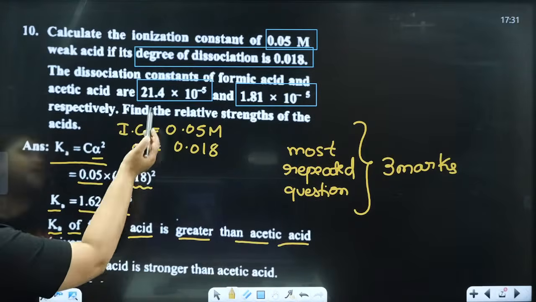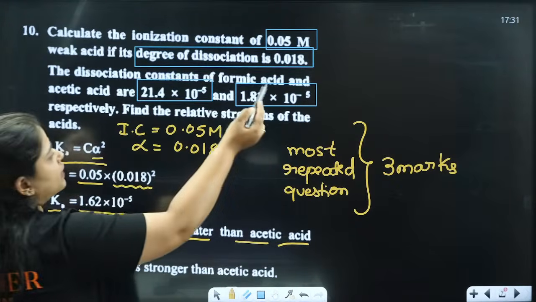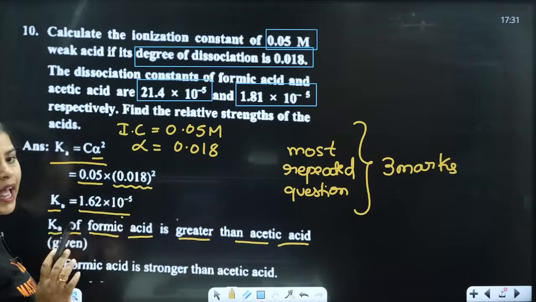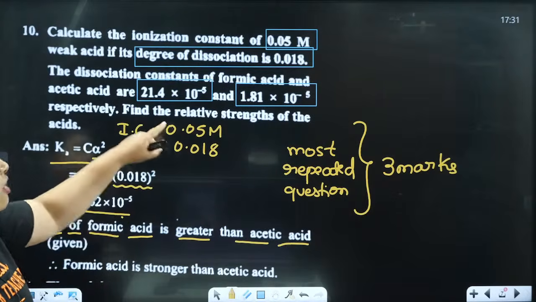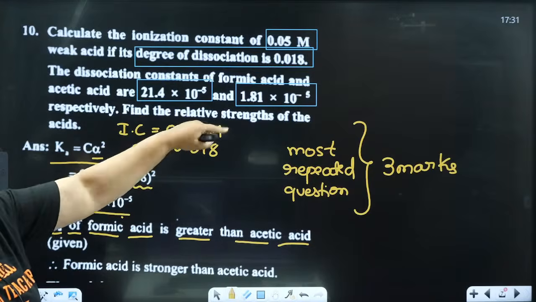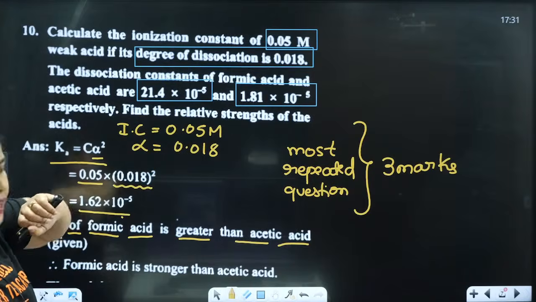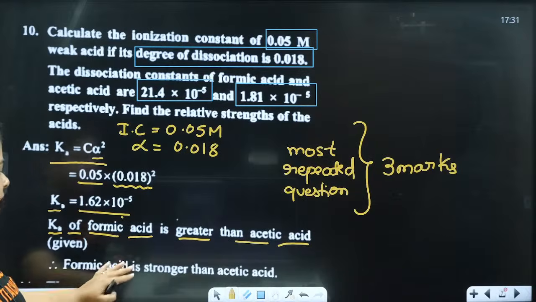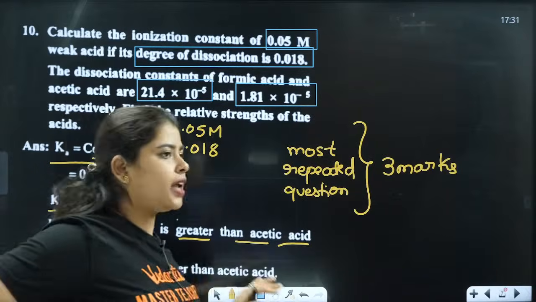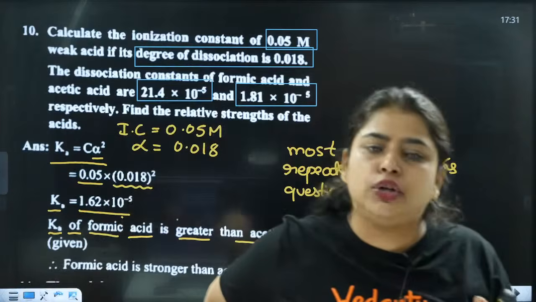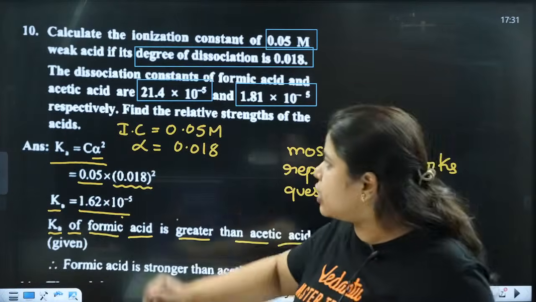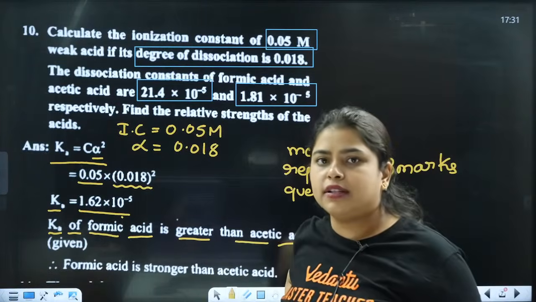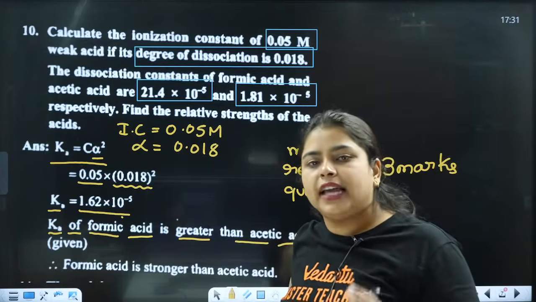Okay, formic acid Ka is actually greater compared to acetic acid. ಈಗ ನಂಬರ್ಸ್ ಮೇಲೆ ಗೊತ್ತಾಗ್ತಿದೆ ಫಾರ್ಮಿಕ್ ಆಸಿಡ್ ಎಷ್ಟು ದೊಡ್ಡದಿದೆ ಅಸಿಟಿಕ್ ಆಸಿಡ್ ಗಿಂತ, ರೈಟ್? ಸೊ ಕಾನ್ಸಂಟ್ರೇಟ್ ಮಾಡಿ. Therefore formic acid is stronger than the acetic acid. Why? Because they have given the dissociation constant values respectively.